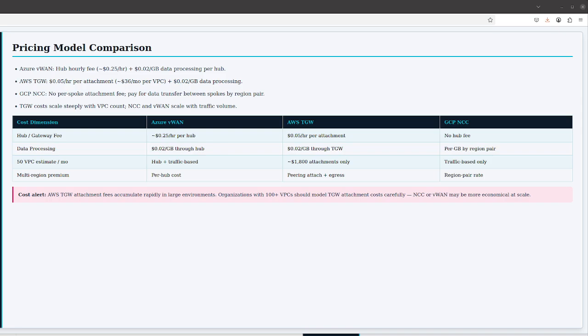VPN and interconnect data transfer charges apply separately on the hybrid connectivity side. For the site-to-site data transfer use case where NCC acts as a backbone between on-premises sites, Google charges a per gigabyte rate for the data transited across its backbone, which is typically competitive with MPLS providers for comparable bandwidth.